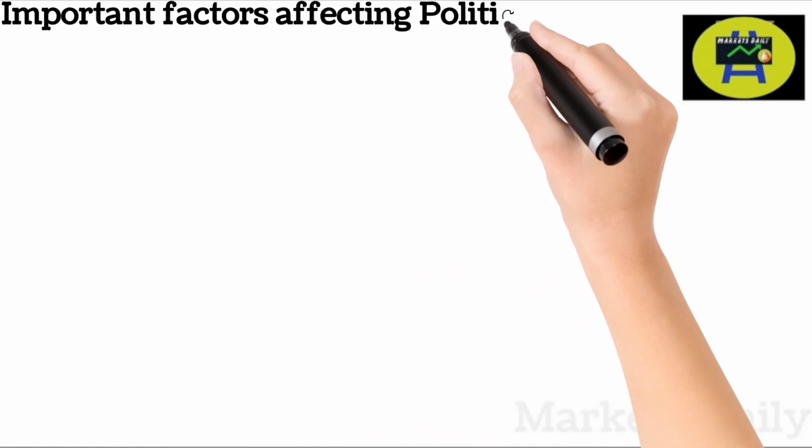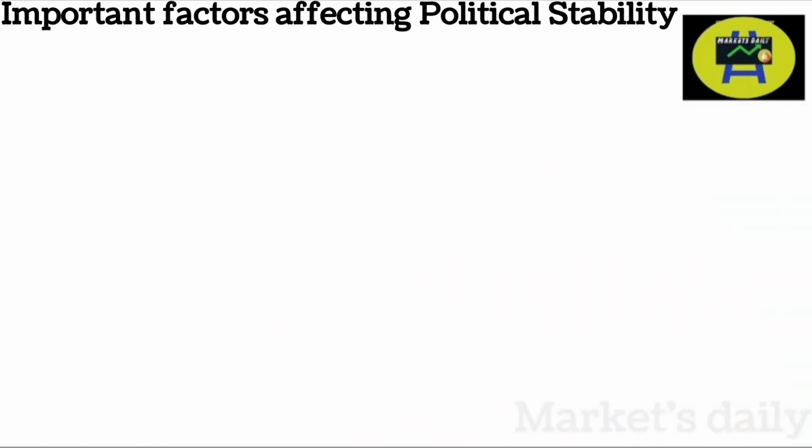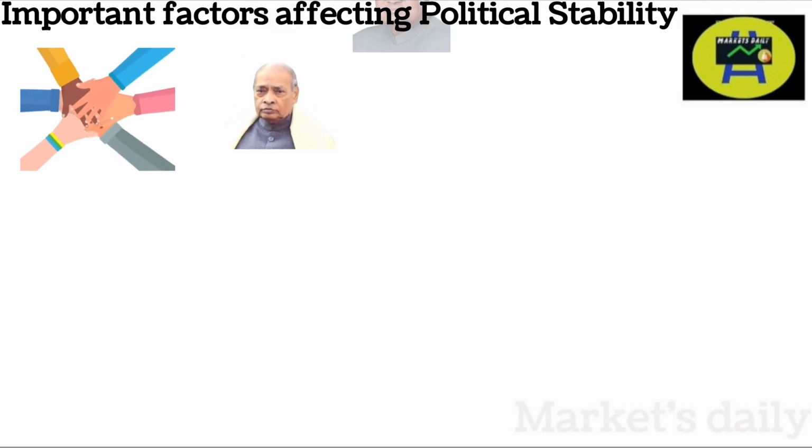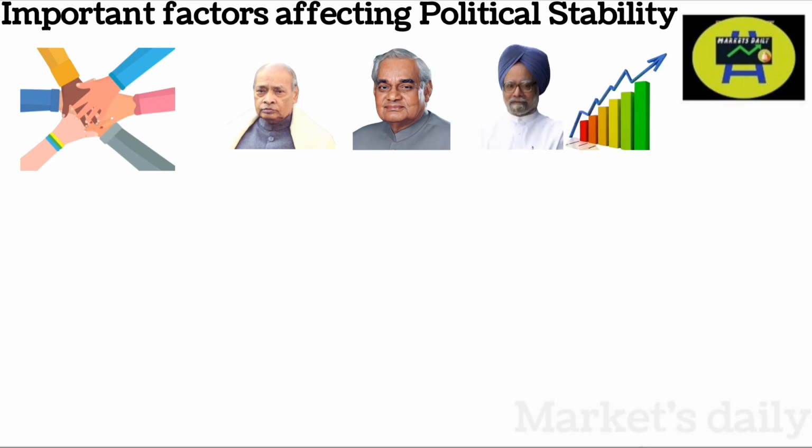Important factors that affect political stability. Always remember, political alliances are not necessarily bad for the economic growth. For example, the coalition government under late Narasimha Rao, late Vajpayee, and Dr. Manmohan Singh achieved rapid economic growth.